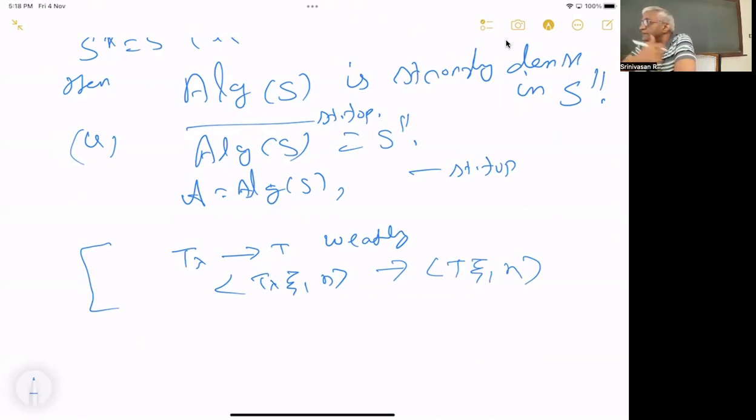Sir, in the weak star topology, is a set bounded in weak star if and only if it is bounded in the norm topology? I think that is for sequences, not for nets. Oh, okay, it will not work for nets. So the open sets of the weak star topology are not bounded. No, none of these topologies have bounded open sets.